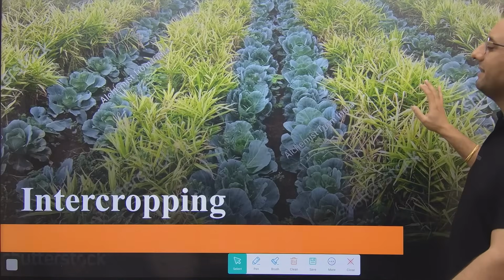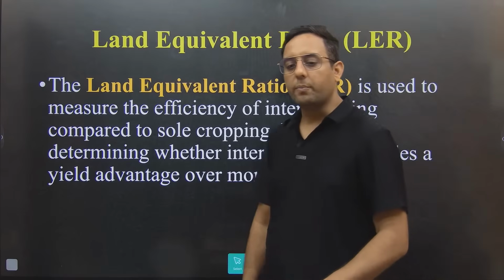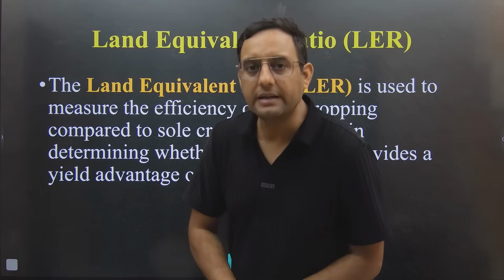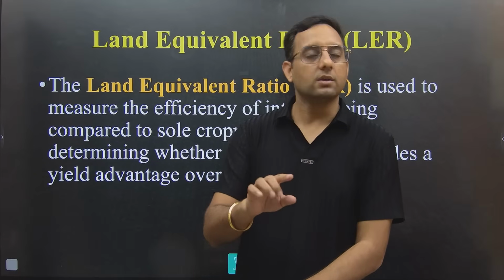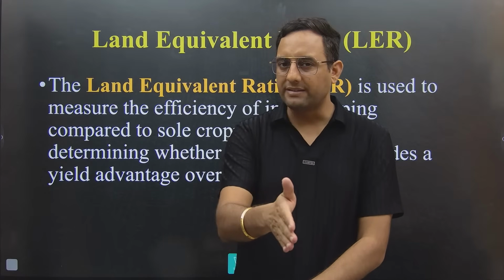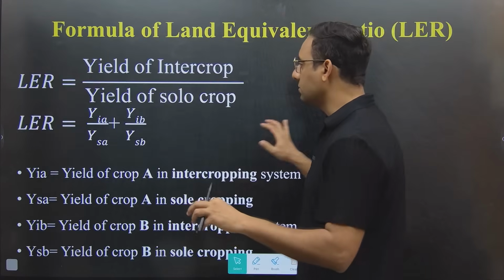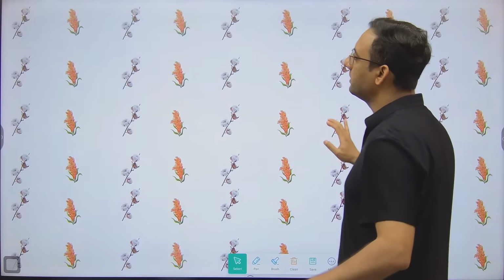Okay, so parallel is now clear to you. Intercropping, everything is clear. Now in intercropping, two series are there. One is replacement series, one is additive series. So what is replacement and additive? See this photo and you will understand everything.